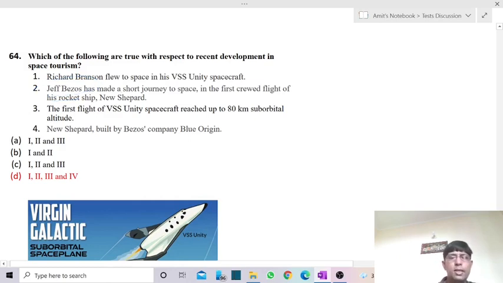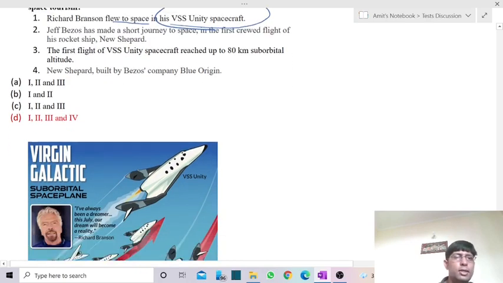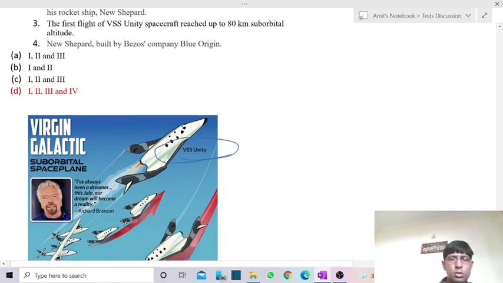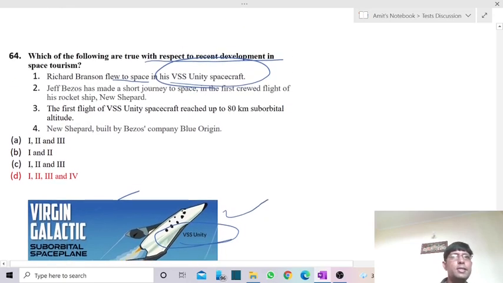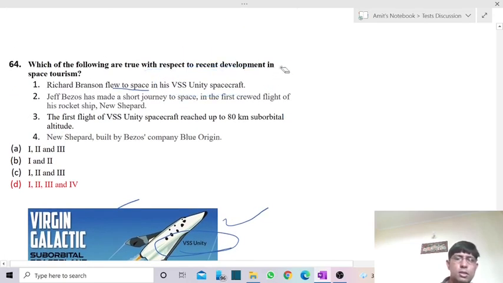So we are having some statements linked with the recent development about space tourism. The first statement is Richard Branson flew to space in his VSS Unity spacecraft. So it is of course correct. Richard Branson, by using his company Virgin Galactic, has developed VSS Unity. It is a spacecraft used for space tourism.